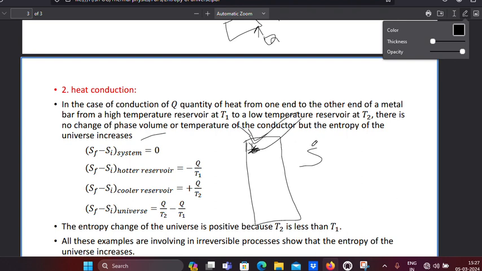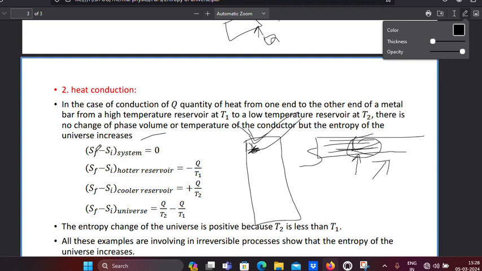Suppose it is a liquid, let me take a good example. Suppose water is flowing in order, all the molecules moving in this direction. If I heat it, instead of moving in this direction, the molecules may move like this, or like this. So their order is decreasing, that means they are converting into disorder. Disorder increasing means entropy increasing.